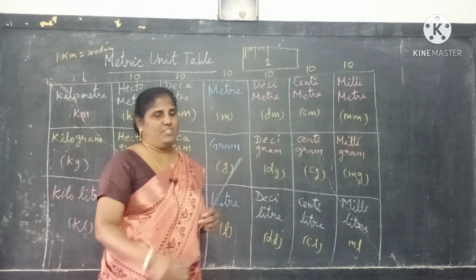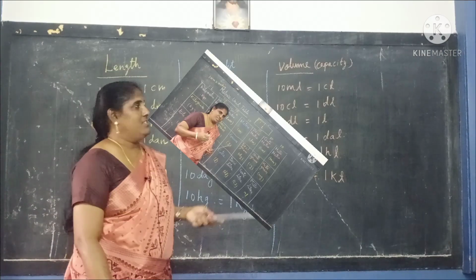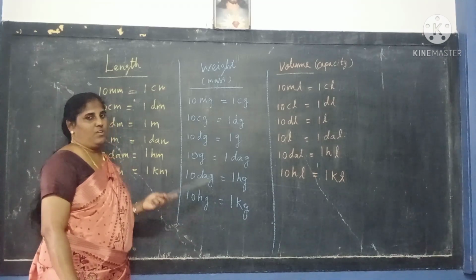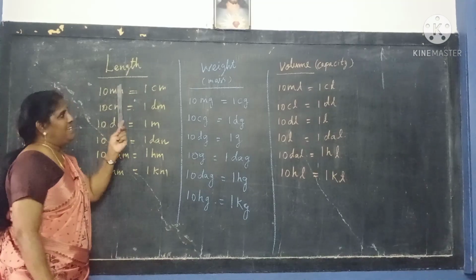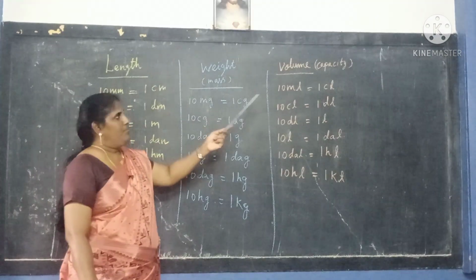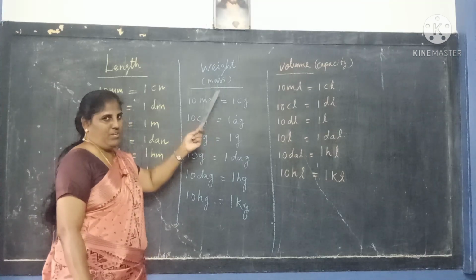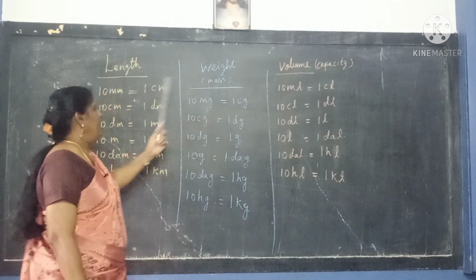So you should divide the number by tens. Already studied in the 5th standard also. We will recall the portions only. So for length, weight, volume or capacity. Length and mass are both same only. If you ask mass, it is the same, gram, if you weigh it.